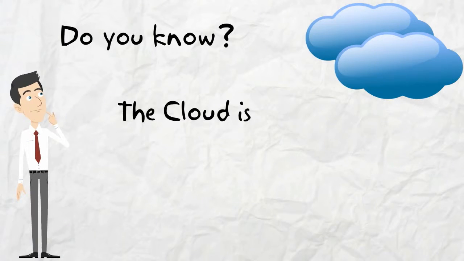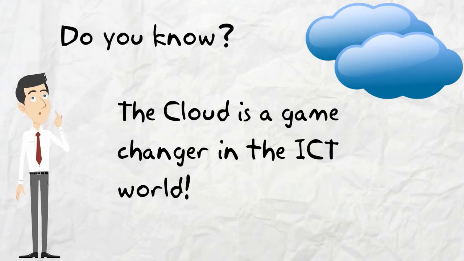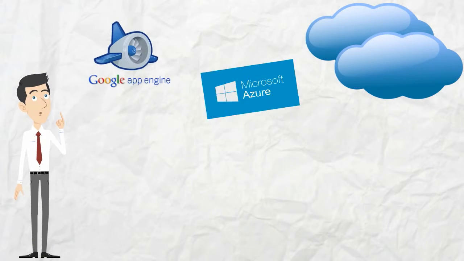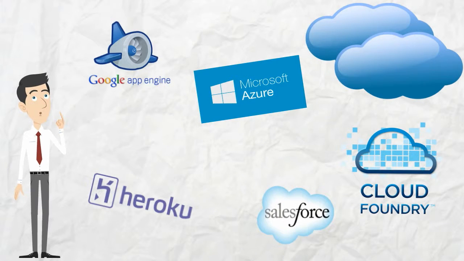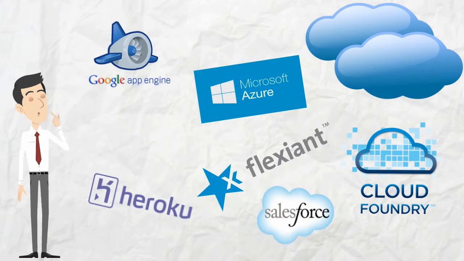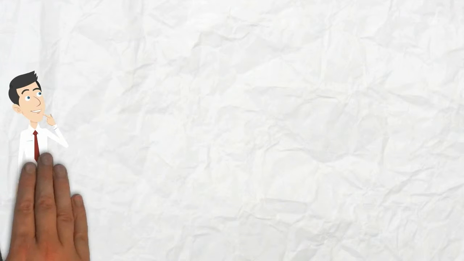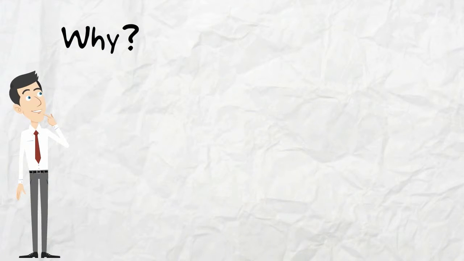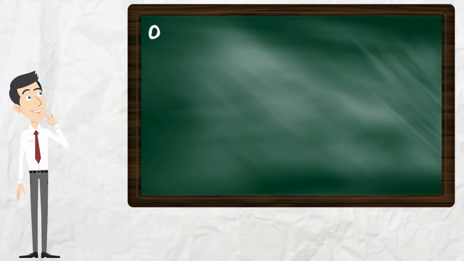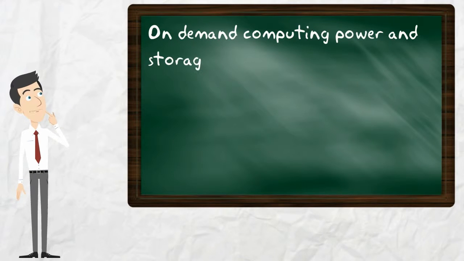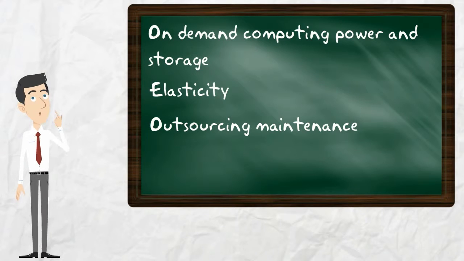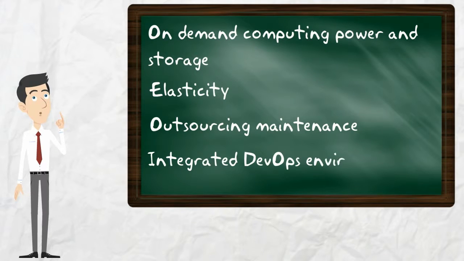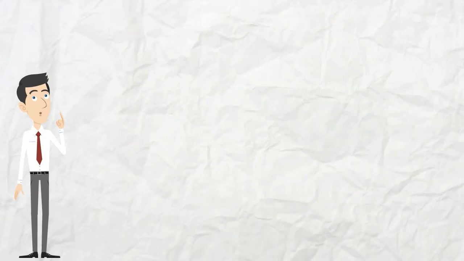Do you know that the cloud is a game changer in the ICT world? Today, all major companies such as Google, Microsoft, VMware, and many others have their own cloud offer. As a consequence, cloud computing is an important trend nowadays. But why? Among other things, it is because it supplies on-demand computing power, storage space, elasticity, maintenance, and integrated environments for development and operation.